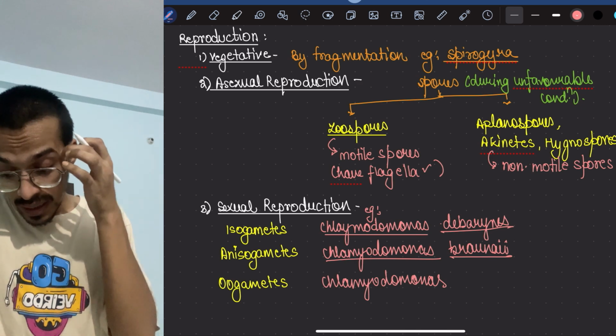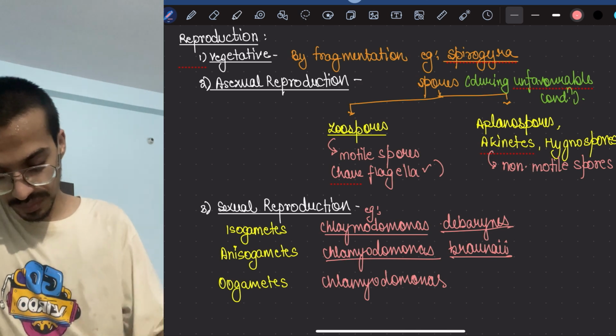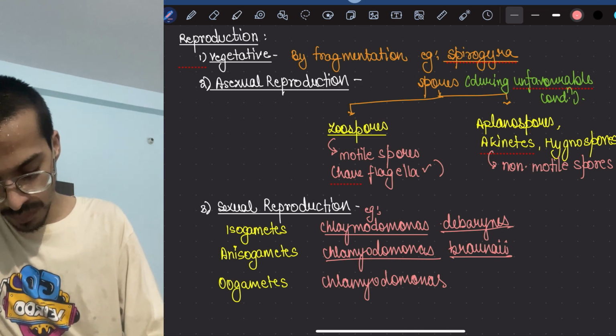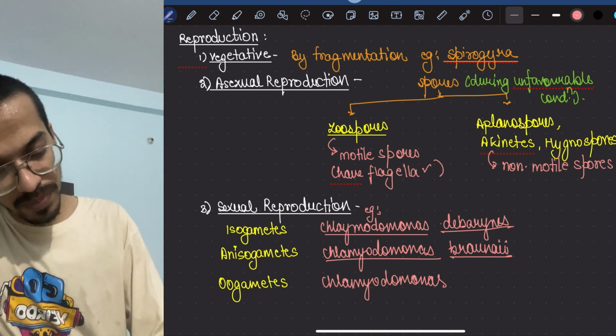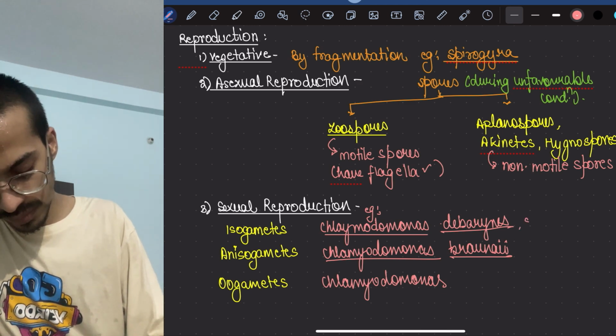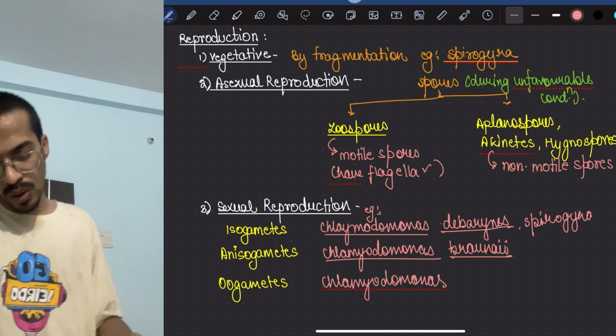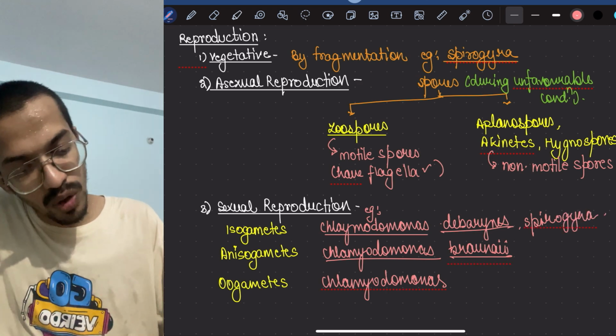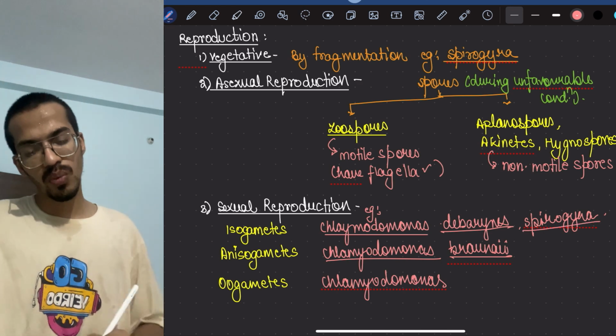Now, if we have to take other examples, isogametes are seen in the case of Spirogyra. They are seen in the case of Ulothrix also, but I am writing this one only.